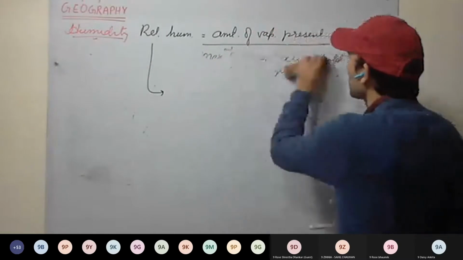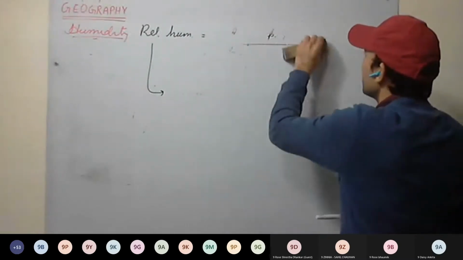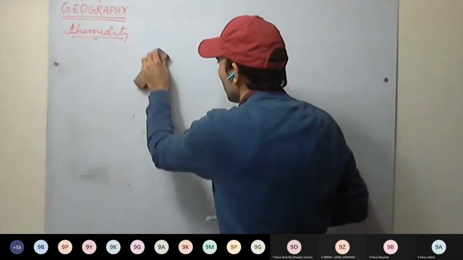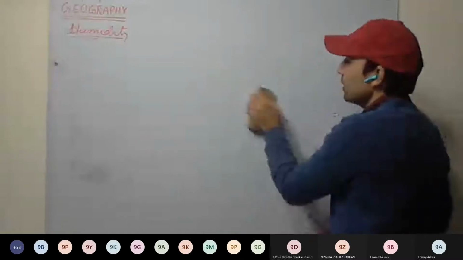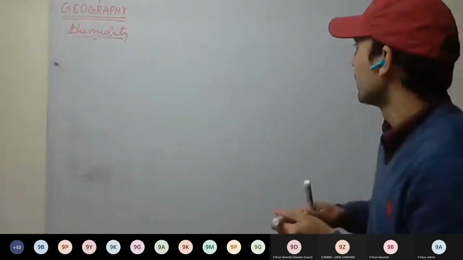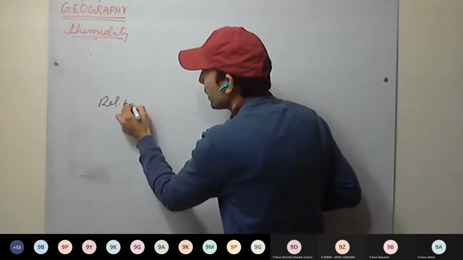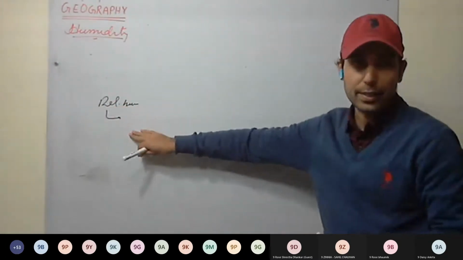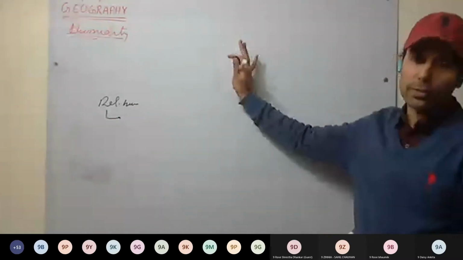Now we discuss clouds, how the clouds are formed. So we have discussed relative humidity, and it varies with temperature. How it varies we'll be discussing now, along with how the clouds are formed.